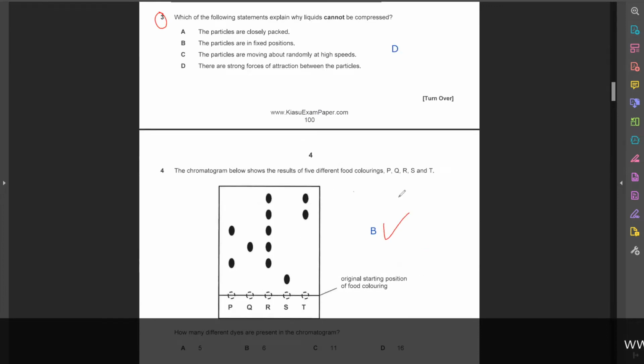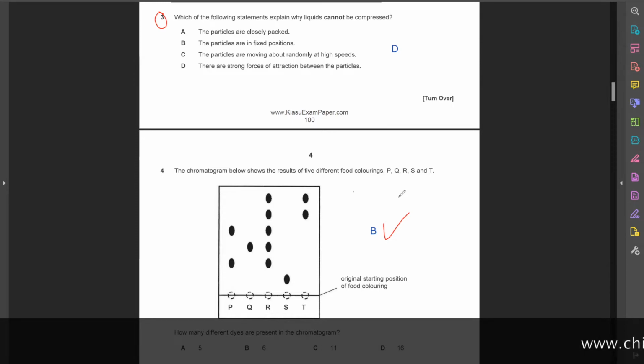So question 3, right? They say which of the following statements explains why liquid cannot be compressed. Liquids cannot be compressed because the atoms are very, very close together. There's no empty space in between. That's why they cannot be compressed.